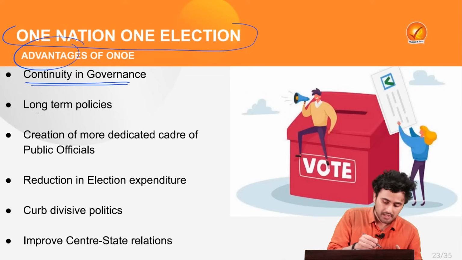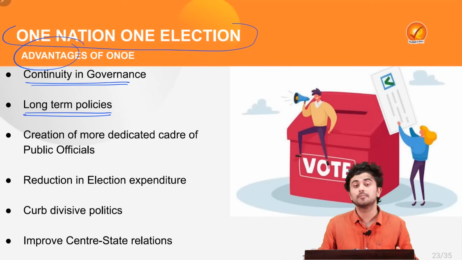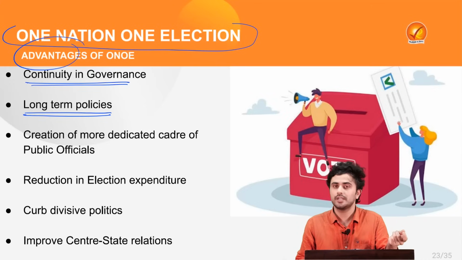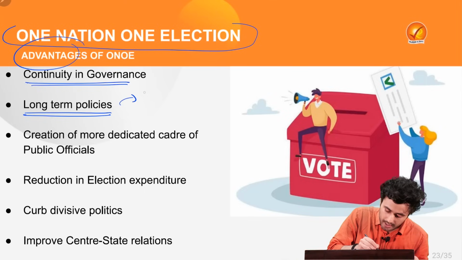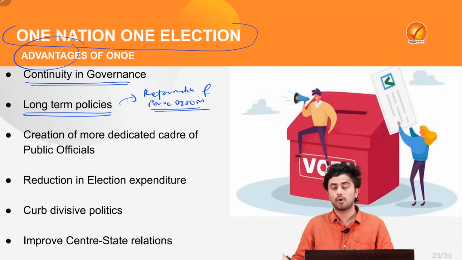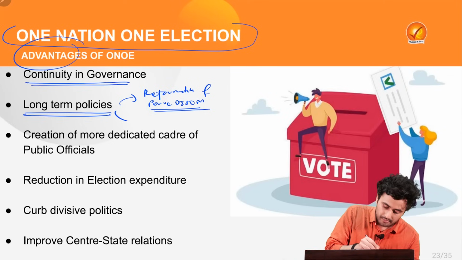At the same time, it will also lead to long-term policies, and thus we can have strong changes in our society, such as reformation of power discoms which are facing huge financial losses, rather than providing for free